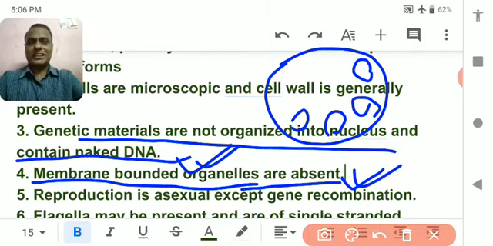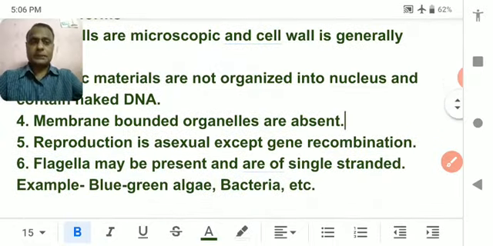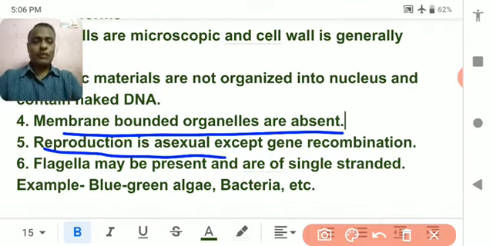This method is necessary to study in higher classes like BSc. Understood? So membrane bounded organelles are absent. Membrane bounded organelles are absent, meaning mitochondria, Golgi body, centrosome, lysosome, endoplasmic reticulum are not present in Monera. Now, reproduction. Which kind of reproduction is preferred by unicellular organisms?